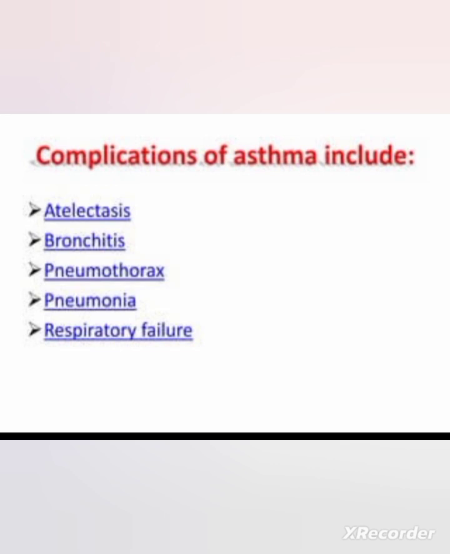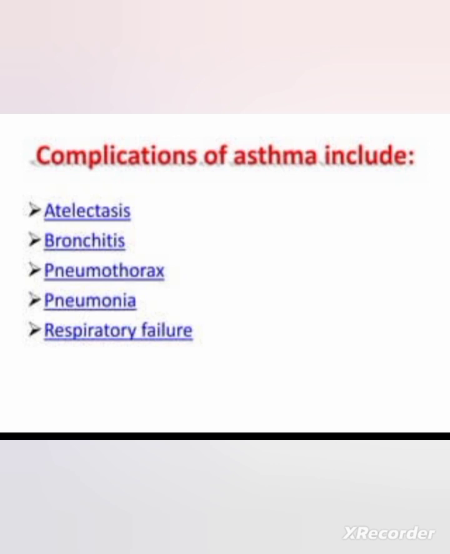Complications of asthma include atelectasis, then bronchitis, pneumothorax, pneumonia, respiratory failure. The main complication of asthma is status asthmaticus, a severe life-threatening condition in acute asthma. If the person does not respond to drug treatment, it is a very emergency condition, and the person needs ICU treatment. So that is status asthmaticus.